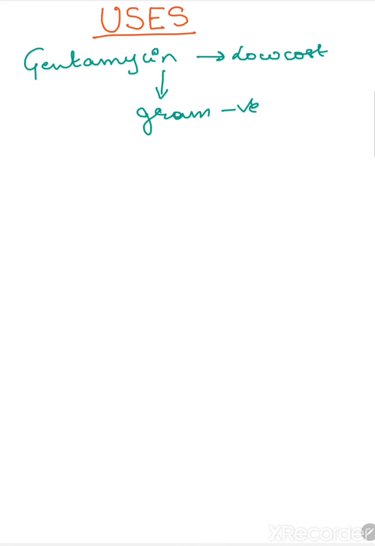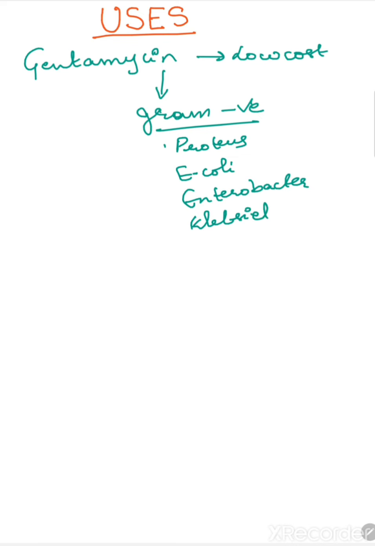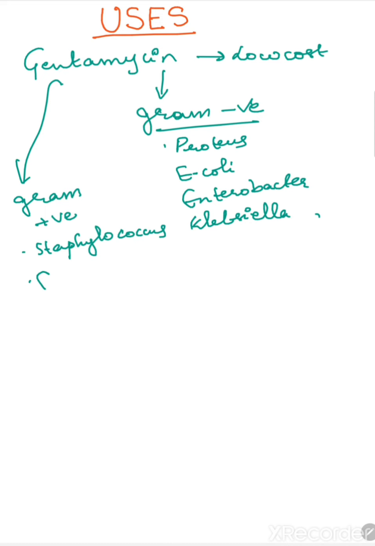Uses of aminoglycosides. The most commonly used aminoglycoside is gentamicin. It is the most commonly used because it is low cost, it is cheap, and it is effective against almost all the gram negative bacilli, like Proteus, E. coli, Enterobacter, Klebsiella, and it is also effective against some gram positive bacteria, like Staphylococcus and Enterococcus.